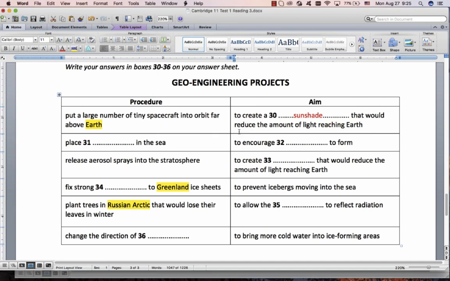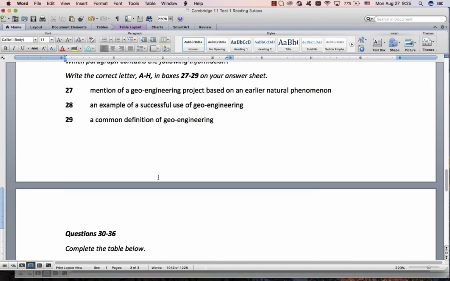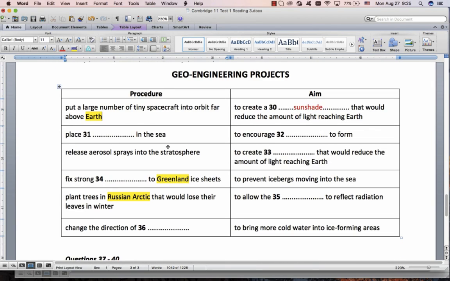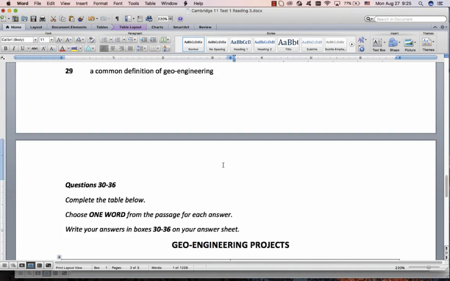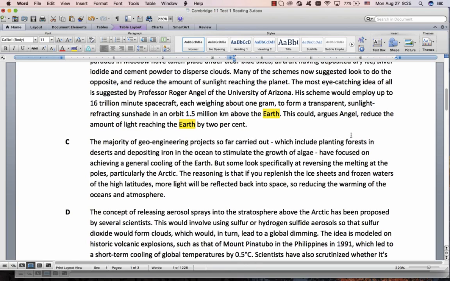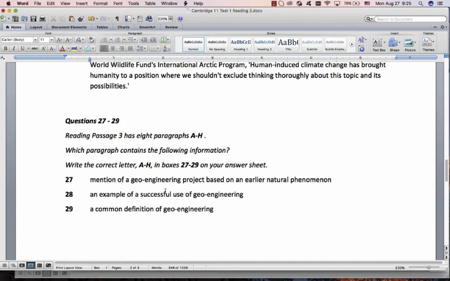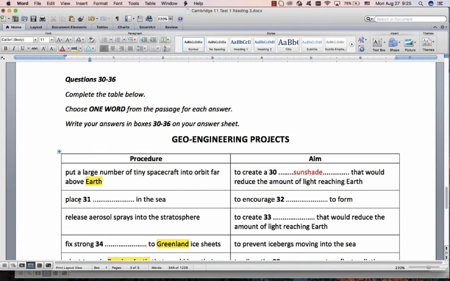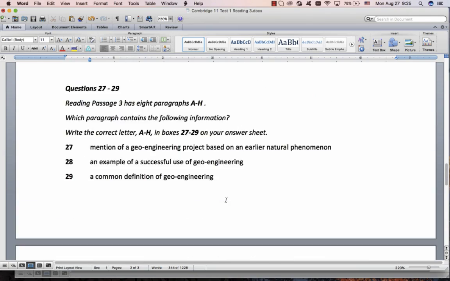Alright, put something in the sea to encourage something to form. I would scan for something about sea. These are general words, they can paraphrase them, they're kind of academic words. Sea, sea, sea. Can you see the sea? There it is there. Keep on looking a bit because that could be sea, and that's oceans again. Anyway. We want to place, that means put something in the sea. Why do we want to do it? To encourage something to form.